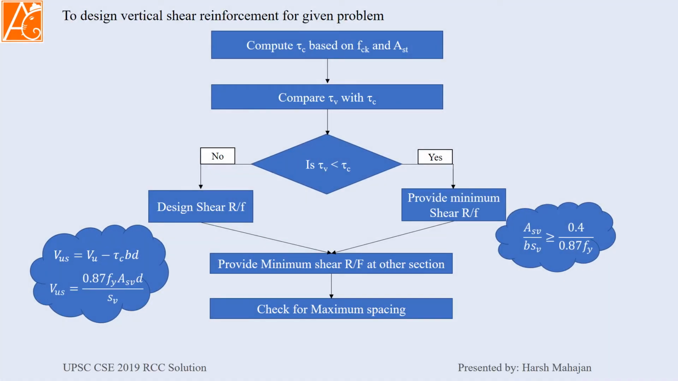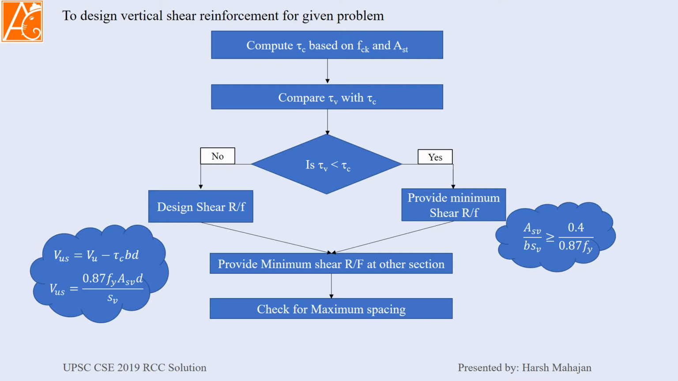Next we will compute tau c based on fck and Ast. We will compare tau v with tau c. If tau v is less than tau c, then we have to provide minimum shear reinforcement only. If tau v is greater than tau c, we will design shear reinforcement. Here are both formulas, for minimum shear reinforcement and for designed shear reinforcement. Then we will provide minimum shear reinforcement at the other sections and we will check for maximum spacing.